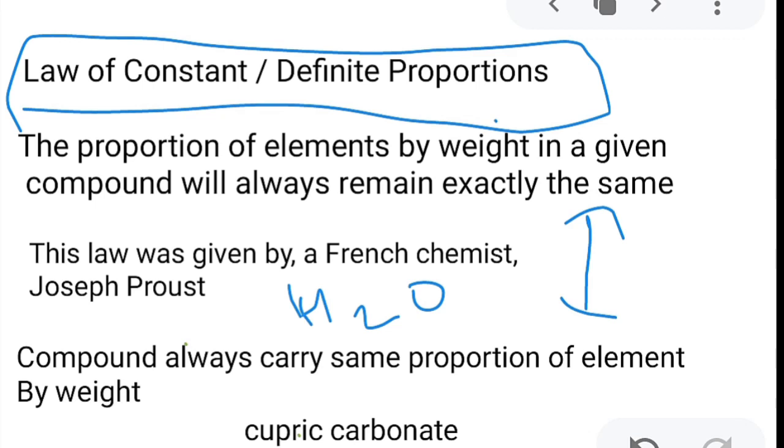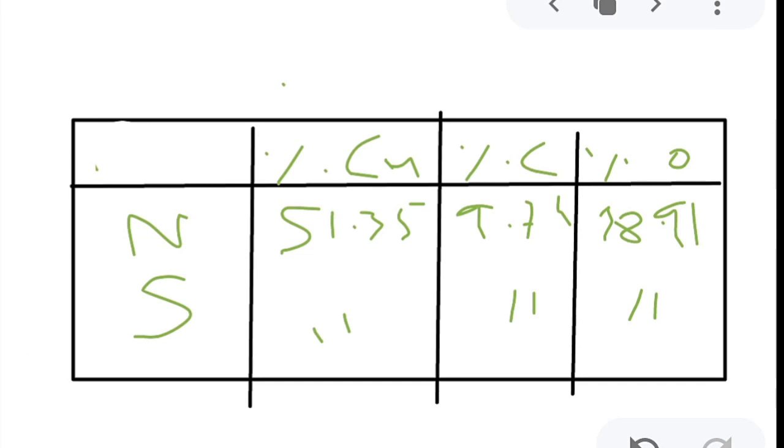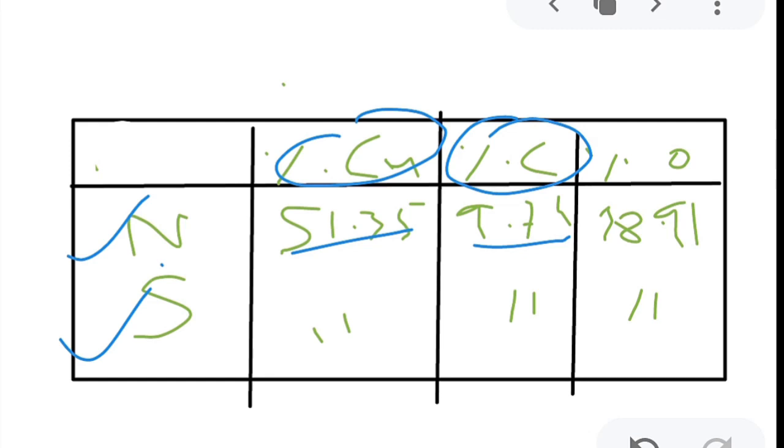the same. For example, let us take cupric carbonate. It is one of the compounds which is found in nature, and synthetically also it can be produced. In nature, the percentage of copper found was 51.35, the percentage of carbon found was 9.74, and the percentage of oxygen found was 38.91.